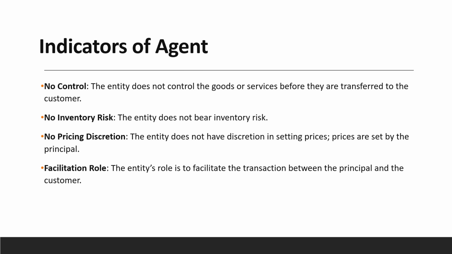On the contrary, there are indicators of an agent. No control: the entity does not control the goods or services before they are transferred to the customer. Another one is inventory risk: the entity does not bear inventory risk. No pricing discretion: the entity does not have discretion in setting prices. Prices are set by the principal. And lastly, facilitation role: the entity's role is to facilitate the transaction between the principal and the customer.